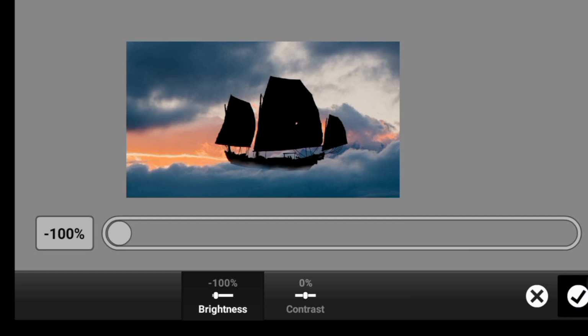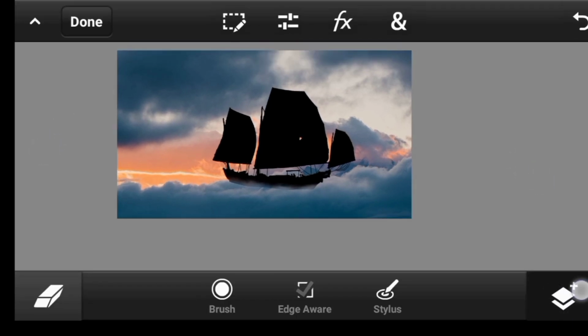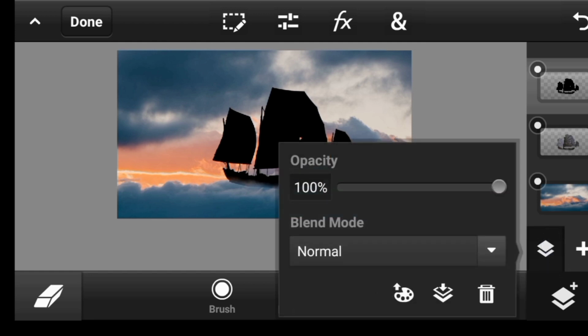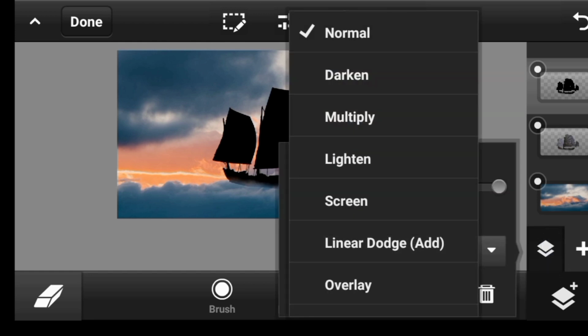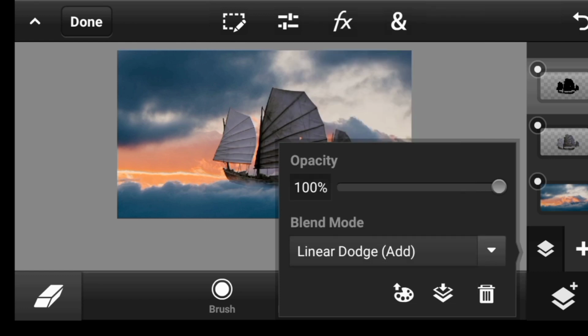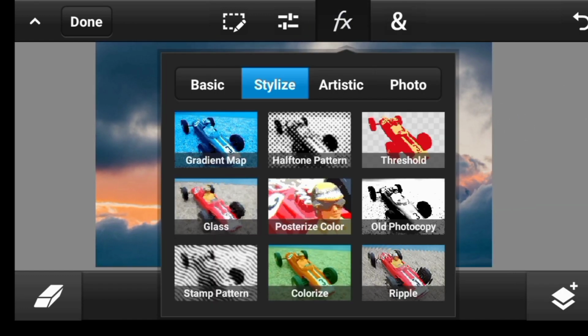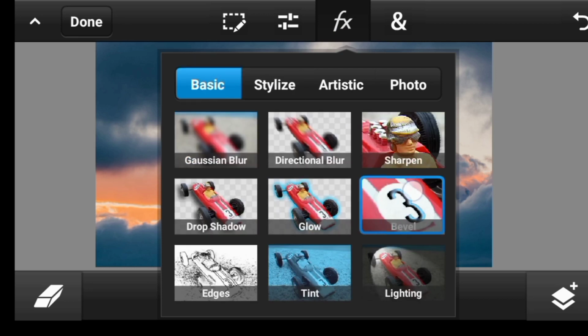So you click on done and you click right here, you click on this icon and change the blend mode to linear dodge.